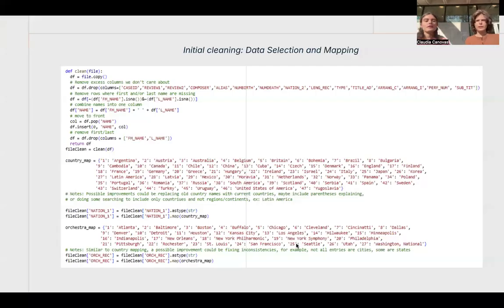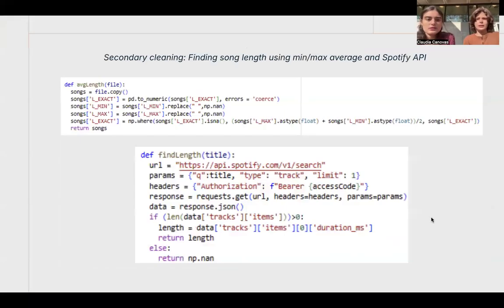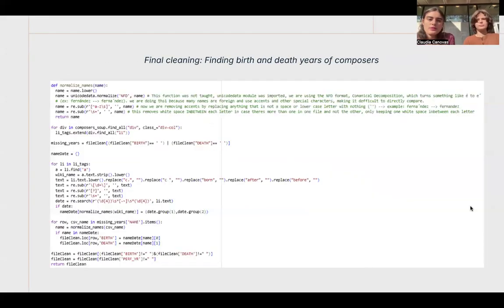So for the cleaning, the first part was just up here, we're dropping all the columns that we don't want, and then we're mapping in the country maps and the orchestra locations, which were given in the code book for the data set. The secondary thing we did was finding the song length. If min and max were available, we used that. If they weren't, we used the title to call to the Spotify API using the setup and put that in.